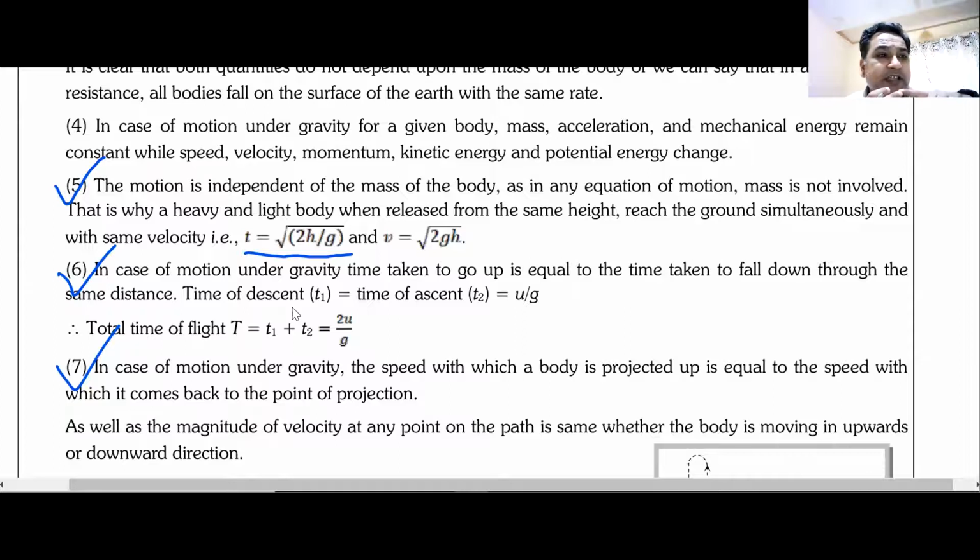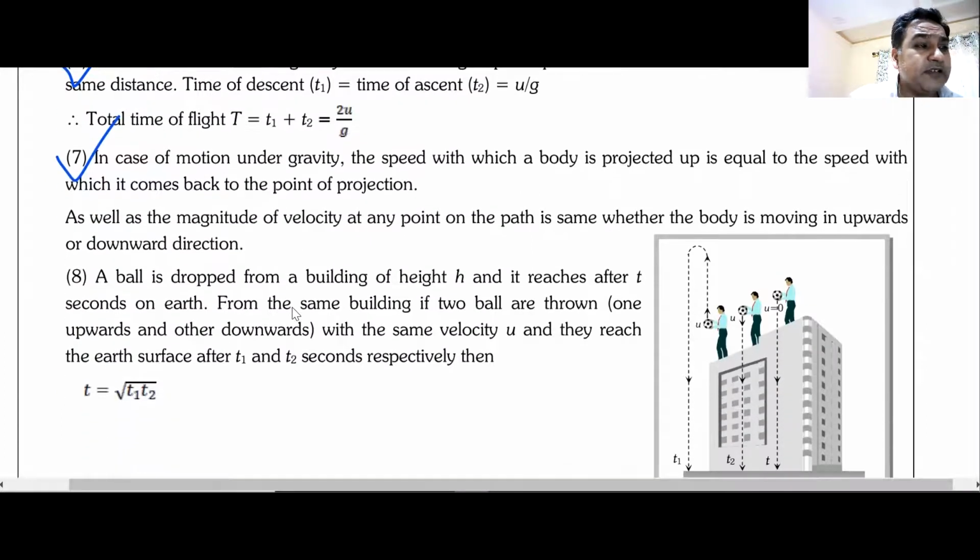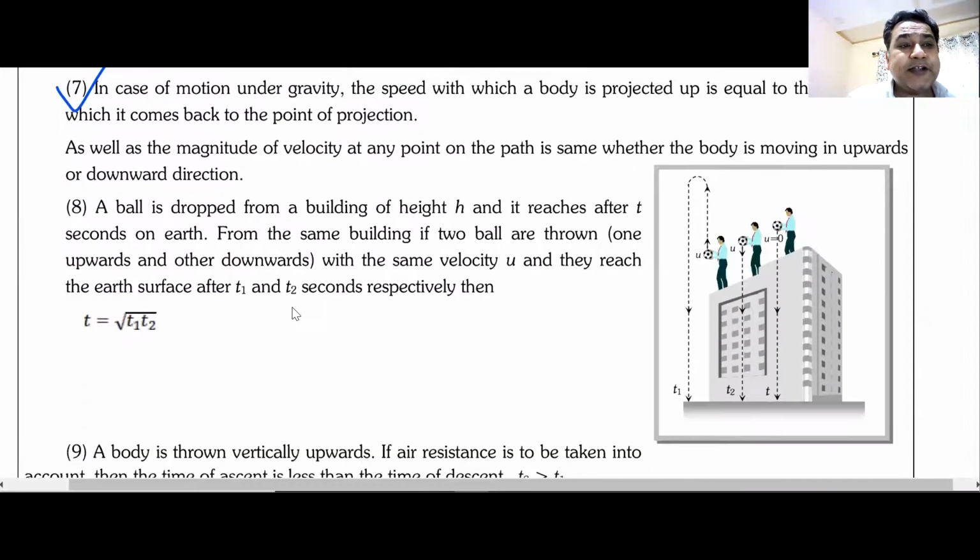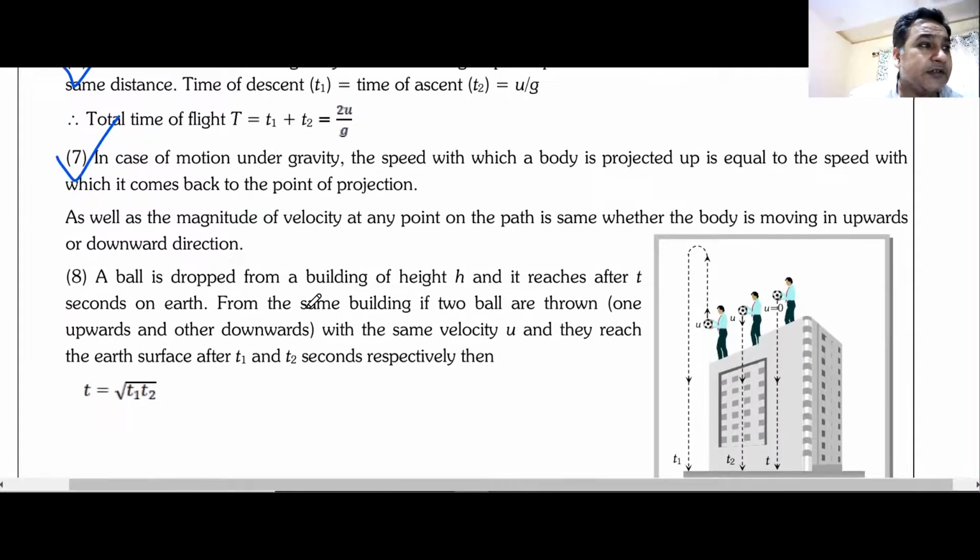What is the time it takes to go up and go down? You can calculate it. What is the velocity with which it hits the ground? You can calculate it. So all these small formulas are given here. Different cases are given here. We will be doing these cases. Look at point number 7. Point number 7 is what I would like to elaborate on.